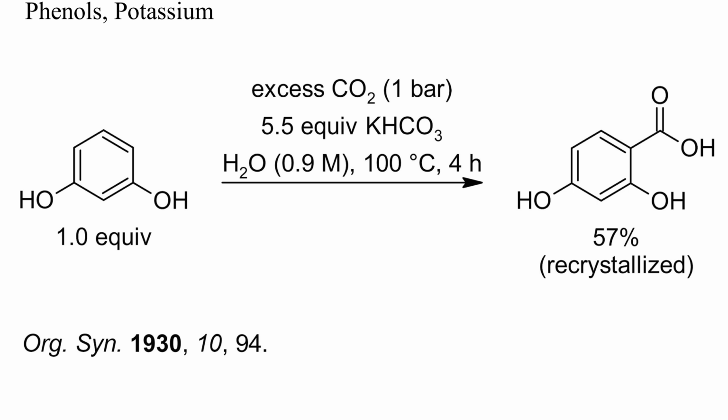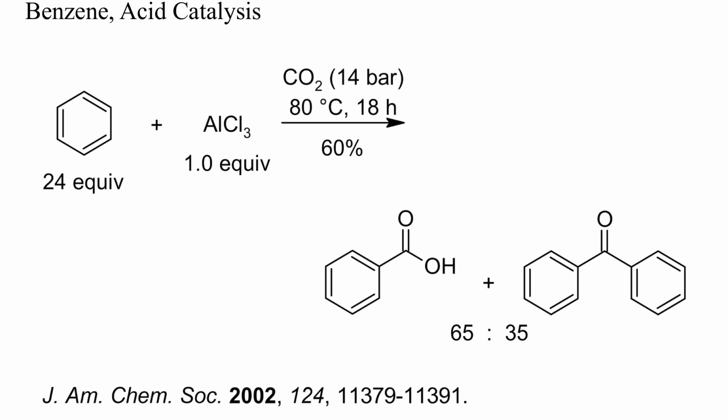The carboxylation of phenol to salicylic acid is of great commercial relevance, but other phenols can also be carboxylated. The products are, however, vinylogous carbonic acids and readily decarboxylate upon heating. In this example, resorcinol was carboxylated with aqueous bicarbonate as base. Mostly one regioisomer resulted. Few examples have been reported of acid-catalyzed carboxylations with carbon dioxide.